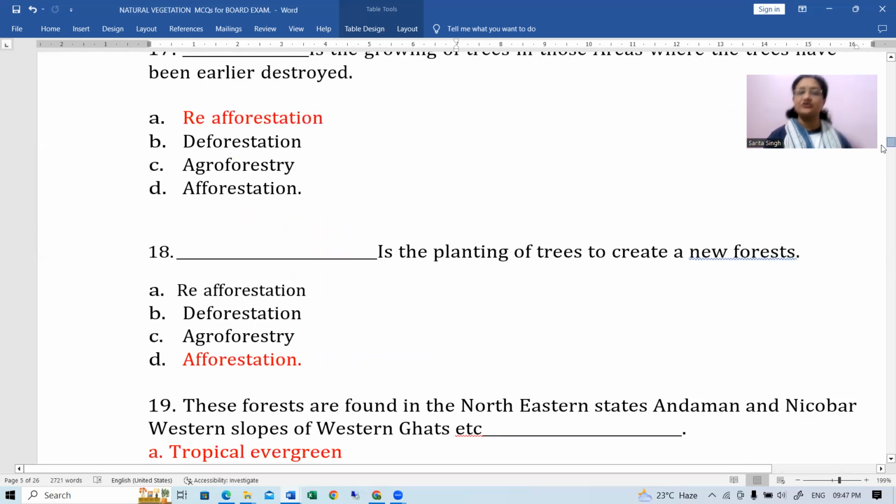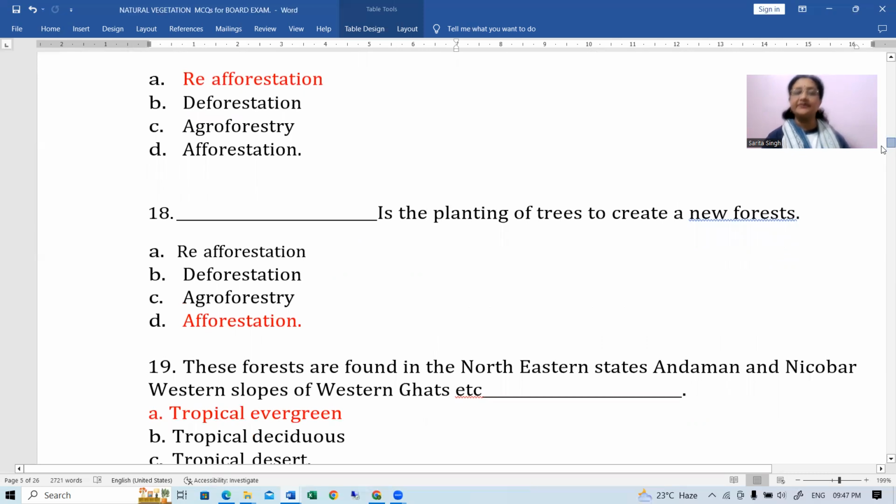Dash is the planting of trees to create a new forest. That will be afforestation. Means earlier it was not a forested area. That was not having any plantation. But now when we plant the trees there, that is to convert that into forested area. That is called afforestation. Okay.